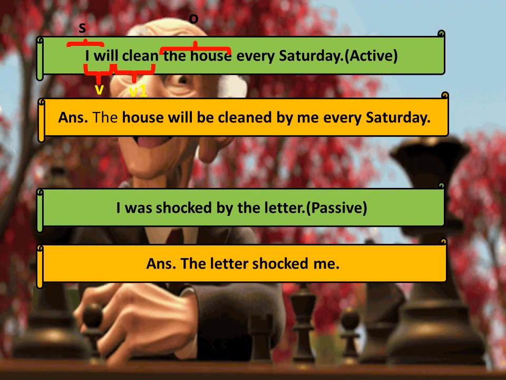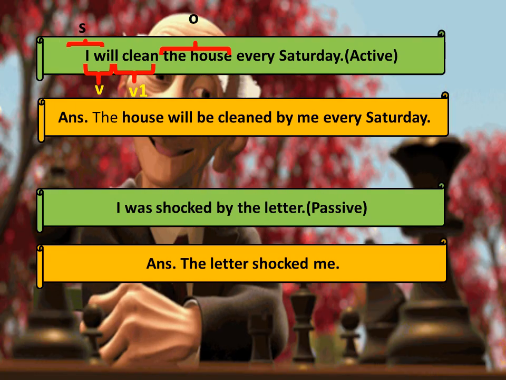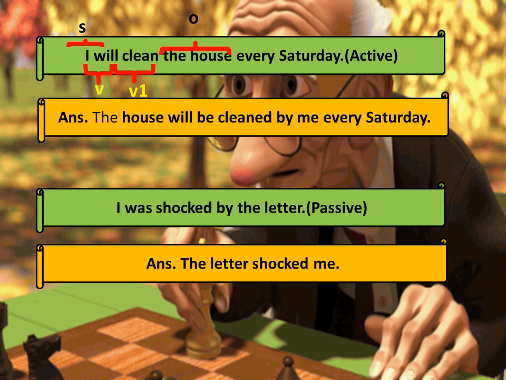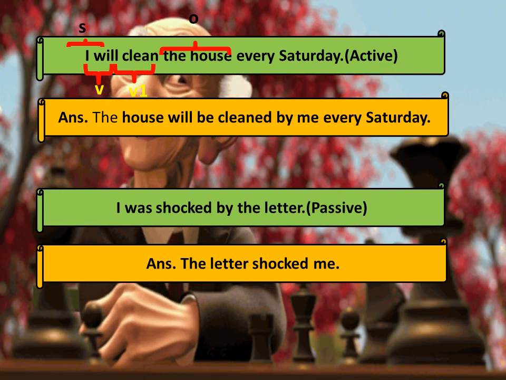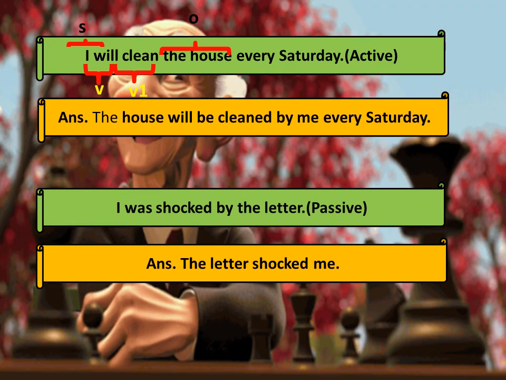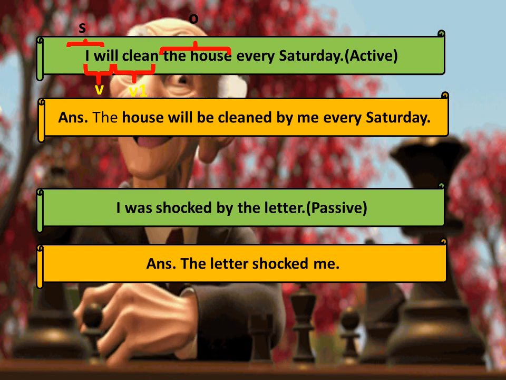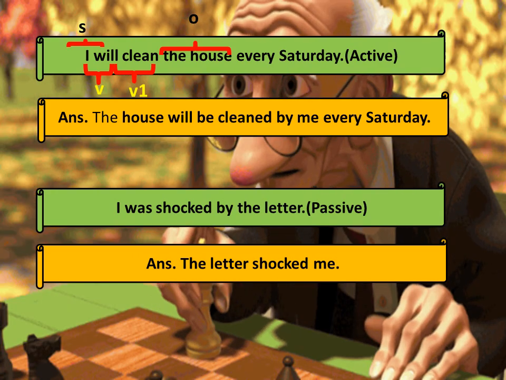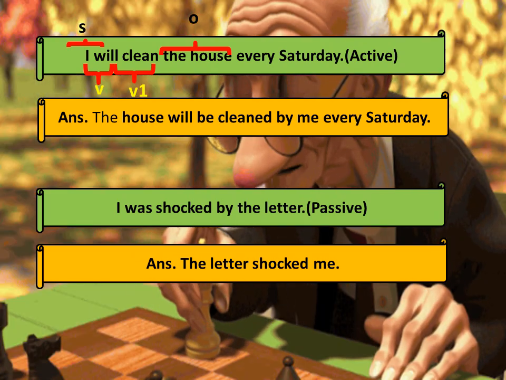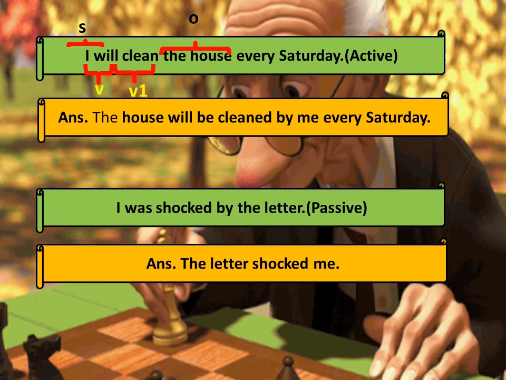If in a sentence there is no by, how to recognize it? With the help of the helping verb, you can recognize that it is in passive voice. So this sentence is in passive voice. I was shocked by the letter. Let us convert it into active voice. The object will move to the subject place and the subject will move to the object place, right? So now let us change this sentence into active voice.